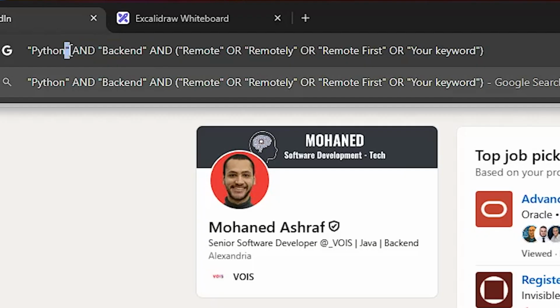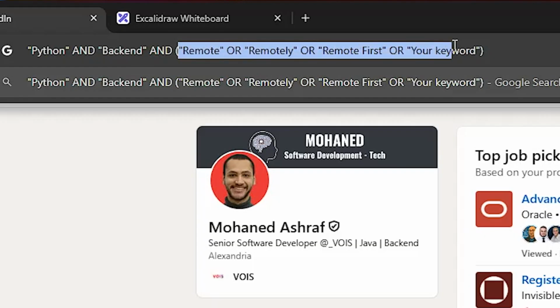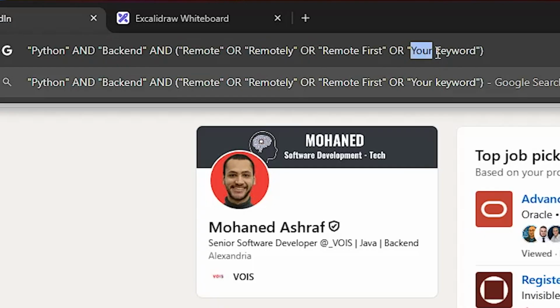The main point is we need to include the words that we are searching for inside quotation marks. So the keyword that we have is Python. It's between two quotation marks, and then we have the logical operations. The logical operations are AND and OR. We also have NOT, and more logical operations, but mostly I'm going to be using those ones. So now we're going to be working with Python and backend, and we want a single keyword between all of those criteria. You can include any type of keywords depending on your imagination or what you're looking for.